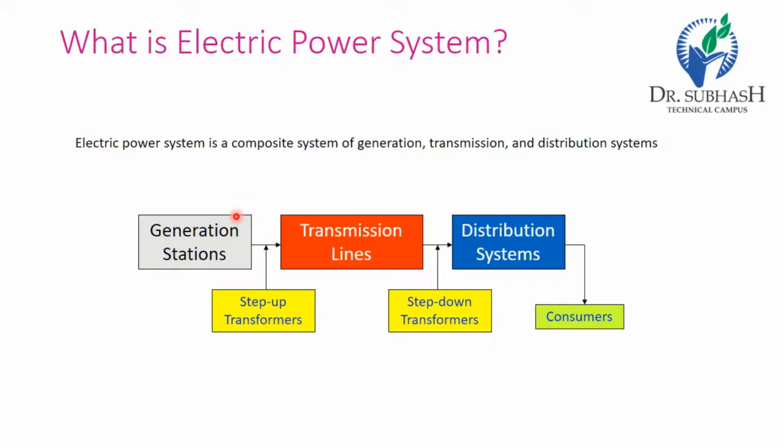Now the distribution substation or distribution system. The component of an electrical power system connecting all the consumers in an area to the bulk power source is called a distribution system.